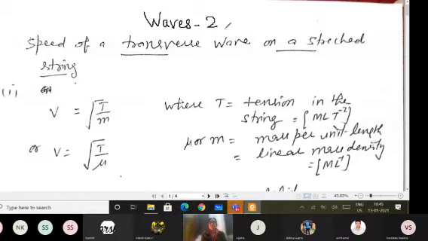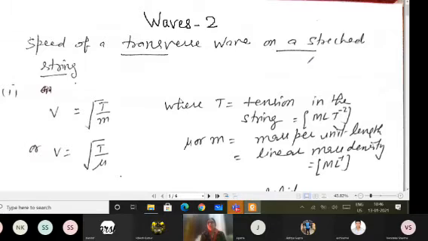So students, we are dealing with the waves in continuation only. One lecture we already had on waves, the introduction. Now we want to talk, in continuation, about the speed of transverse wave on a stretched string.